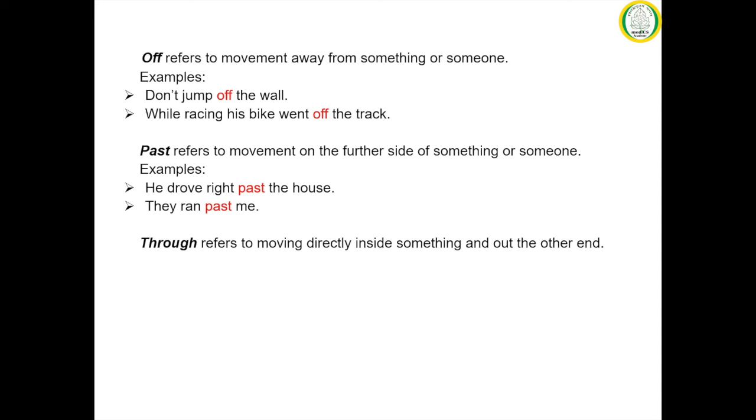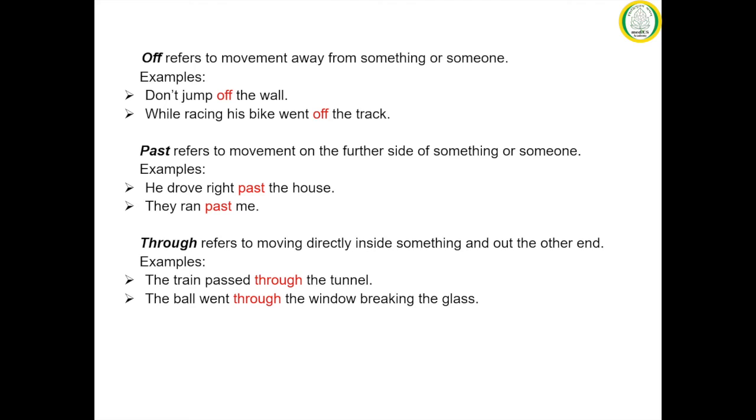The next preposition of movement is through. It refers to moving directly inside something and out the other end. The examples are as follows. The train passed through the tunnel. So it means the train went into the tunnel and came out of the other end of the tunnel. The next sentence: the ball went through the window, breaking the glass. It means the ball went in from one side of the window, breaking the glass, and came out of the other side of the window.